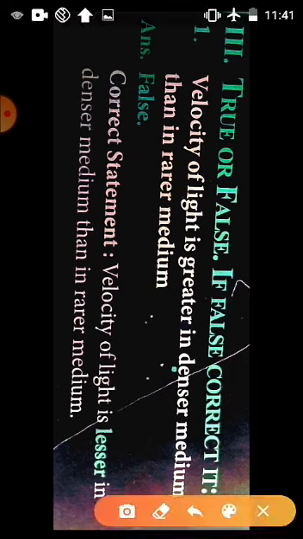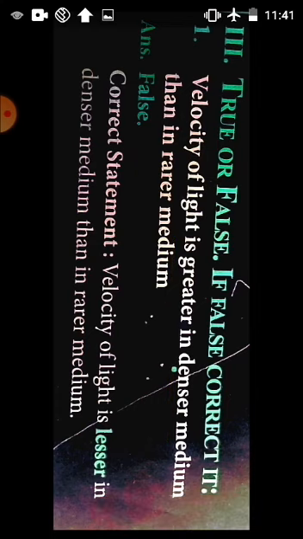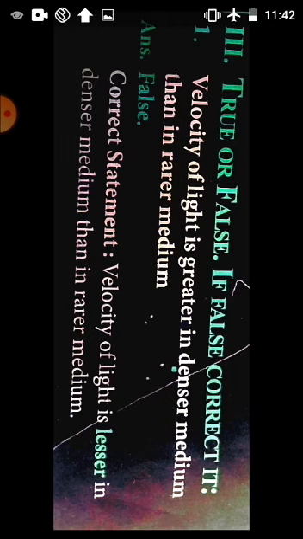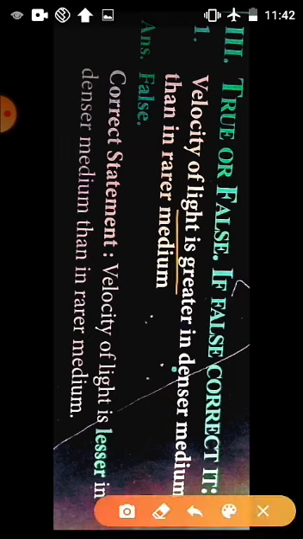The velocity of light is greater in denser medium than in rarer medium. What is the velocity of light value? The velocity of light value is 3 into 10 power 8 meter second power minus 1. That is velocity of light value. Is the velocity of light greater in denser medium or greater in rarer medium? Yes, very good. The velocity of light is greater in rarer medium and lesser in denser medium.